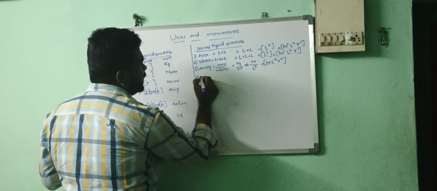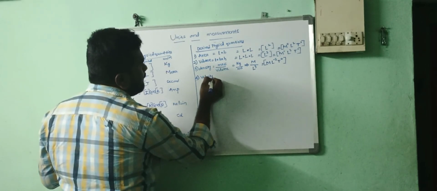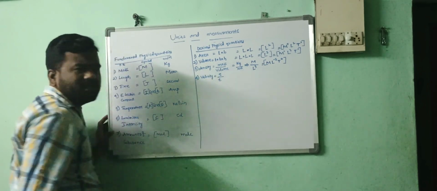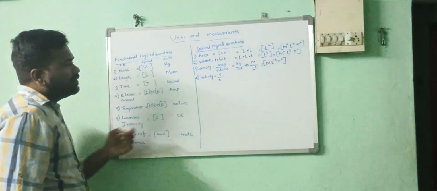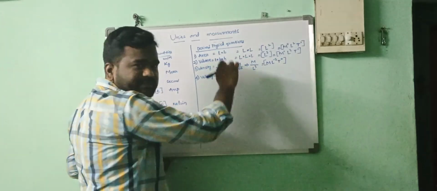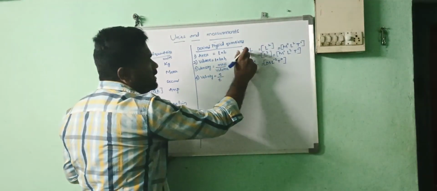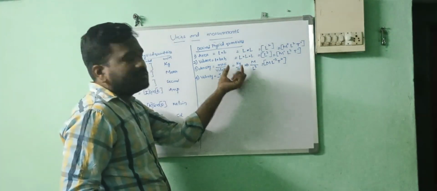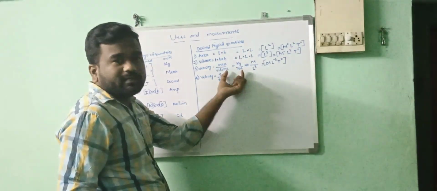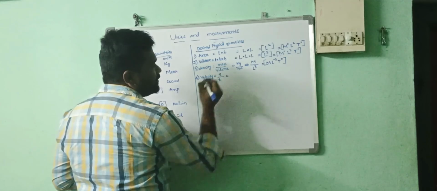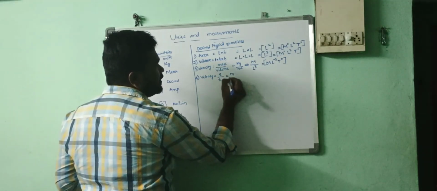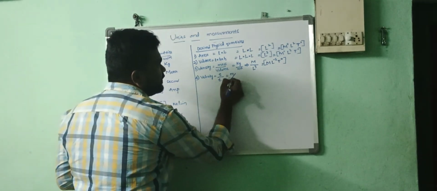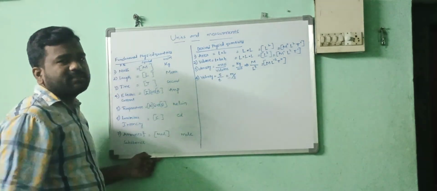Now coming to the velocity, that is displacement by time. What are the units of the displacement? I am writing the units also. Here I didn't write the units, I forgot, but they are simple, that's why I didn't write. But here I am writing. For the displacement, units meter. For the time, second. Meter per second. Simply we can write like this: meter per second. Centimeter per second also in the terms of CGS.